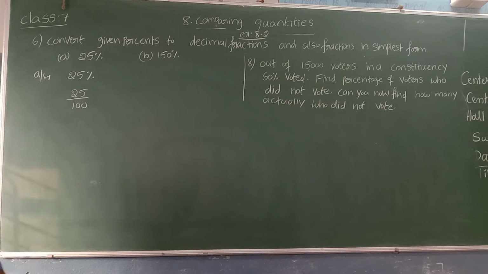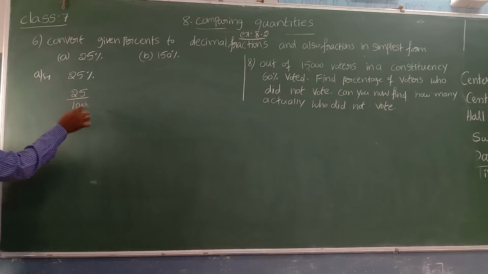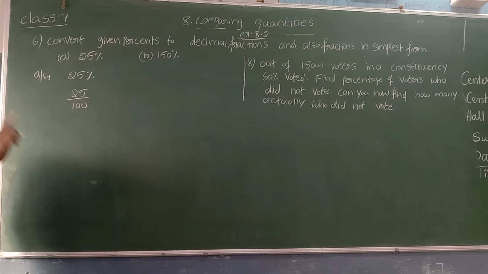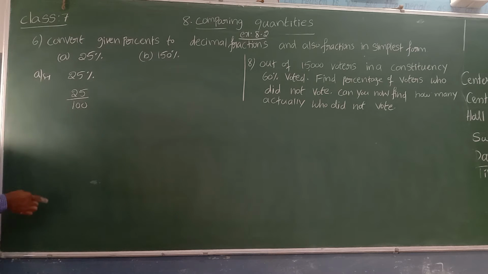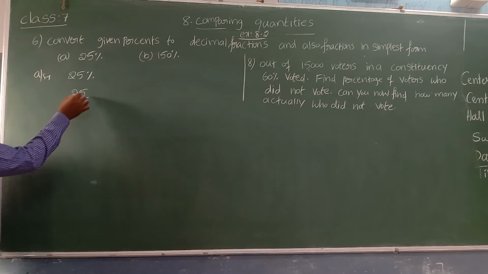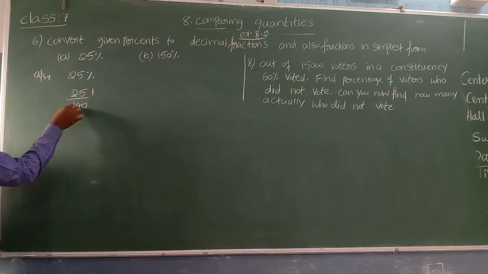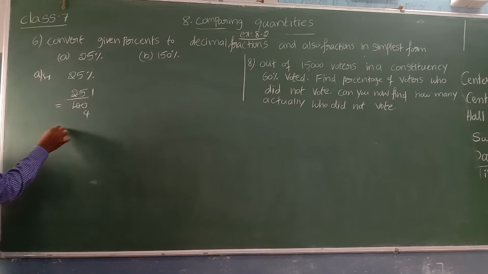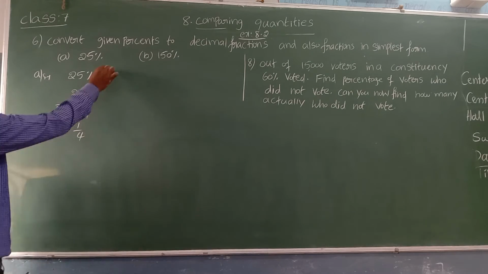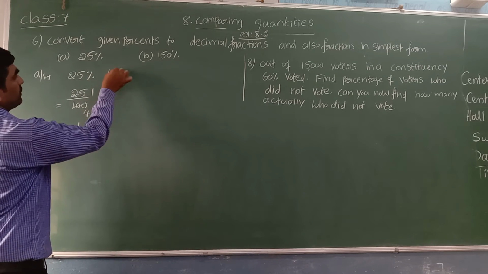The highest common factor of numerator and denominator is 1. Then we can say it is in simplest form. But here 25 by 100 is not in simplest form. 25 ones are 25, 25 fours are 100, so it is equal to 1 by 4. Now 1 by 4 is in simplest form. That's all.